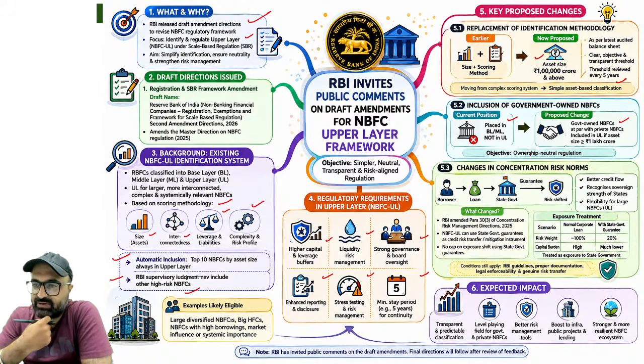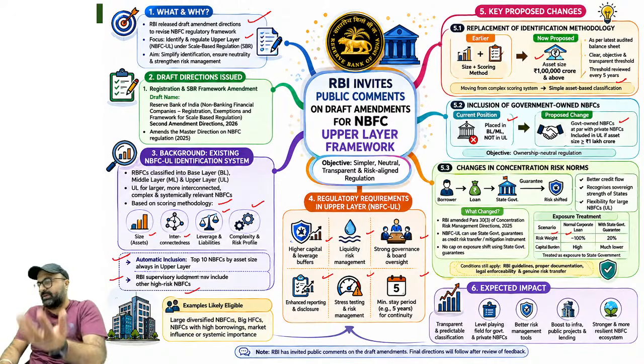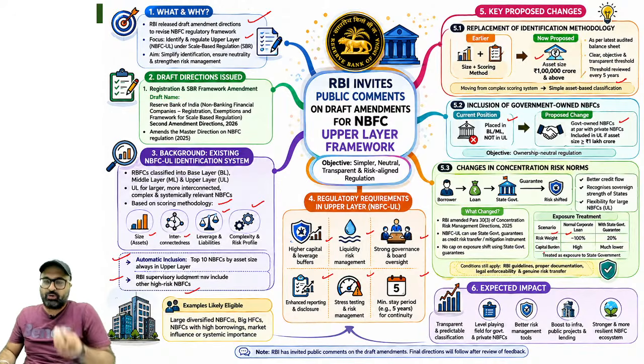So in case of concentration risk norms, what are the changes which have been done? The change says if the risk weight is 100% against a loan, if an NBFC upper layer is giving a loan and the risk on that loan is 100%, it's fine, you have to maintain the provisioning accordingly.